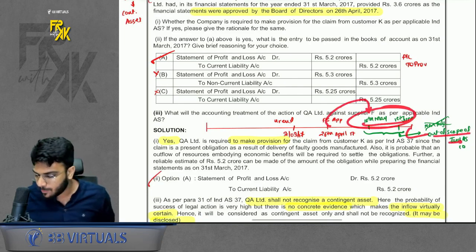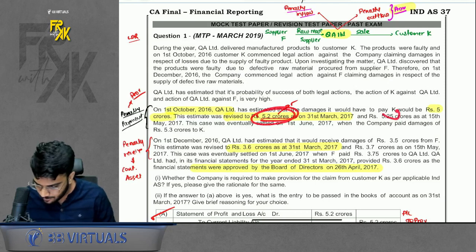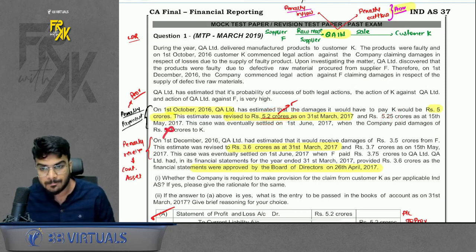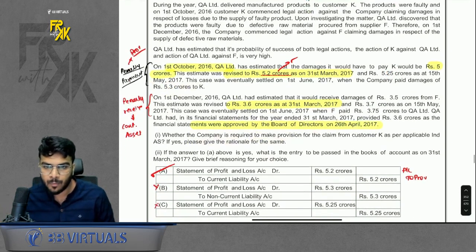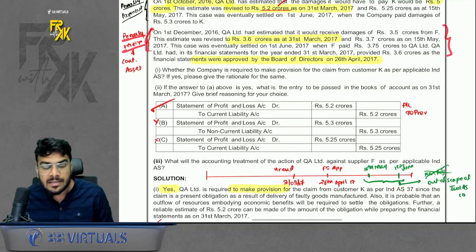They are out of scope, so do not consider these events. So basically your provision amount will be 5.2. Ignore 5.25, ignore 5.3, because these are after the date of approval of FS. Then for the penalty received, in any phase, it is a contingent asset for us, so nothing to be done.